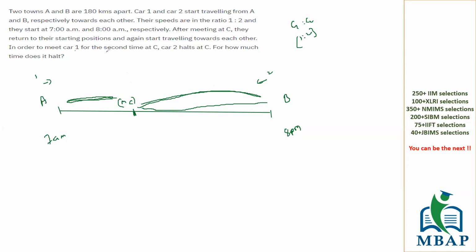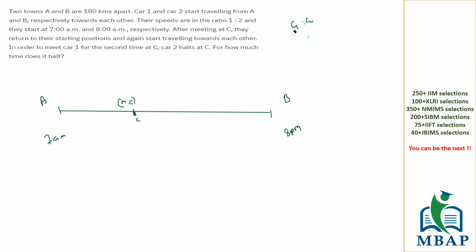In order to meet car 1 for the second time, when would it meet? Obviously, in the second journey only they will meet for the second time, because the first meeting itself is happening at C. It has been said car 2 halts for some time. Why car 2? Because car 2 is faster, as the ratio of speed is 1:2. So car 2 will have to wait for some time. The question is, for how much time will it halt? The actual speed, the time, the distance is not being given to you. Nothing has been given to you.